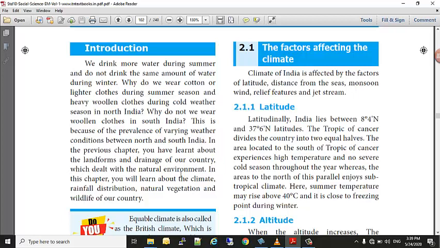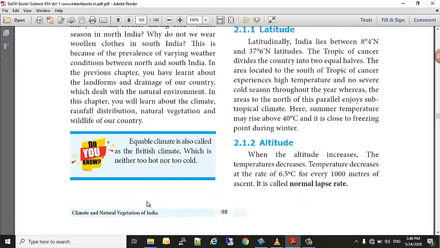Yes, which dealt with the natural environment. In this chapter, what are you going to learn? You will learn about the climate, rainfall distribution, natural vegetation, and wildlife of our country. So this is the introduction of the chapter.